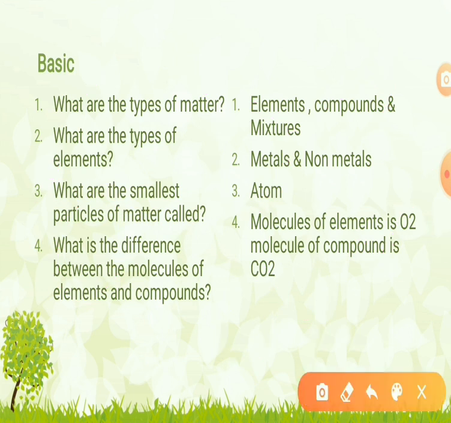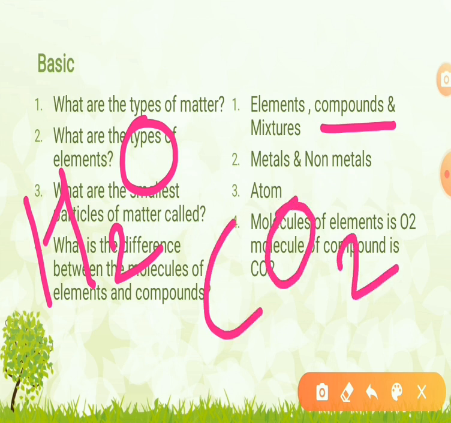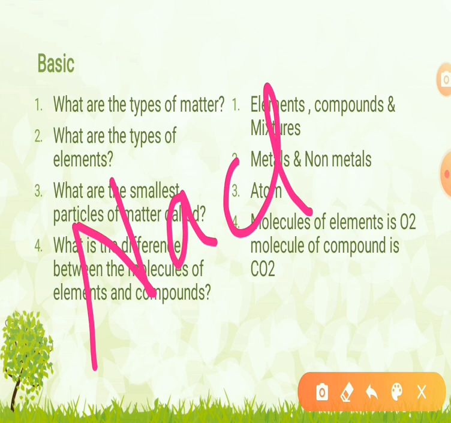Next is the compound. A compound is a pure substance of two or more elements chemically combined. Thus the elements combine due to chemical changes. Examples of compounds are H2O, which is the water molecule, CO2, which is carbon dioxide, and NaCl, which is salt, sodium chloride.